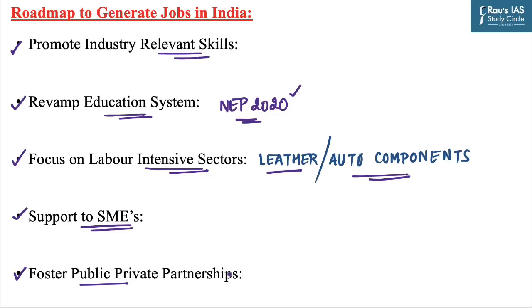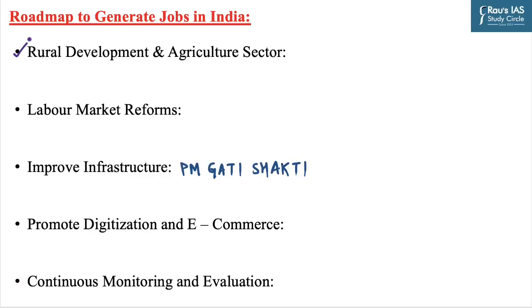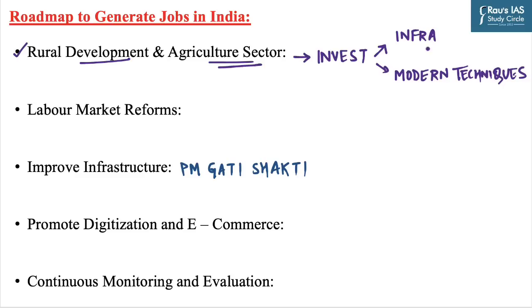And public private partnerships can be formed to implement large scale infrastructure projects, skill development initiatives, and employment programs. The next one is rural development and agriculture sector. As we have discussed, there is a large chunk of labor force engaged in the agriculture sector, so there is a need to focus on this particular area. Government needs to invest in infrastructure and modern farming techniques to bring prosperity in the rural and agriculture sector.